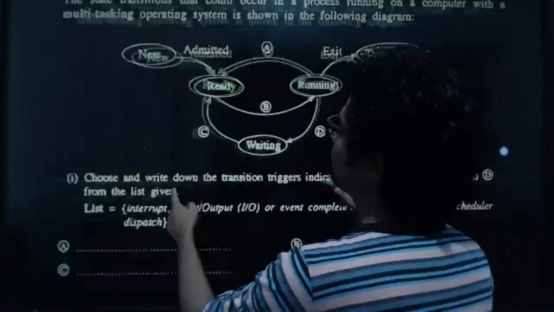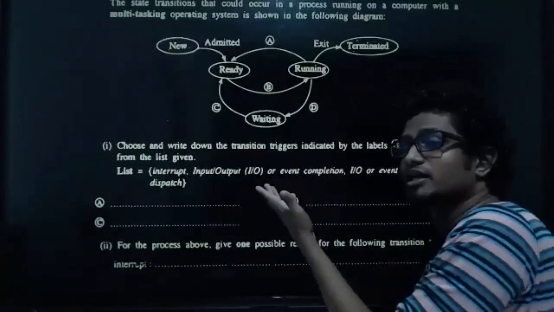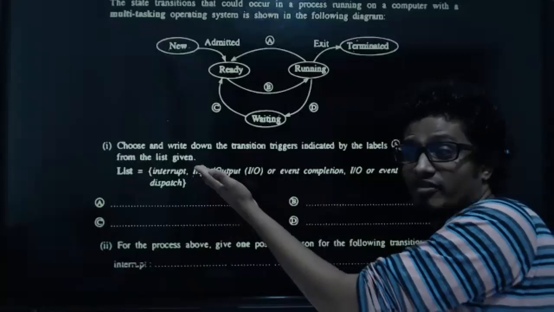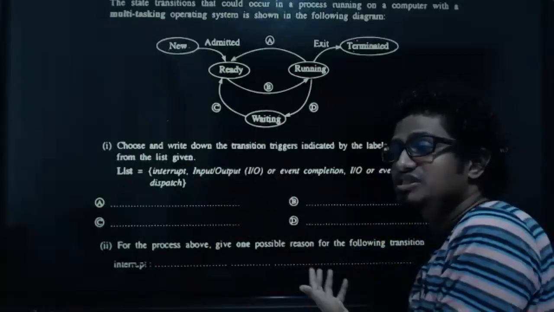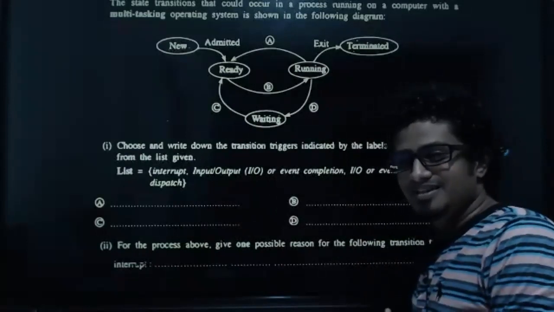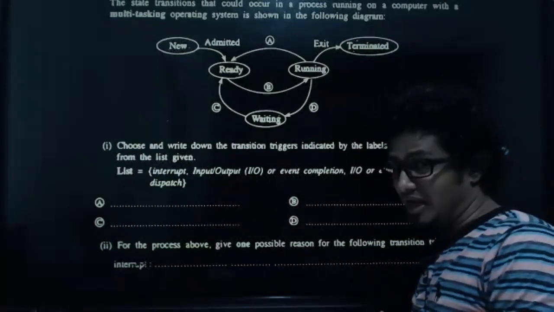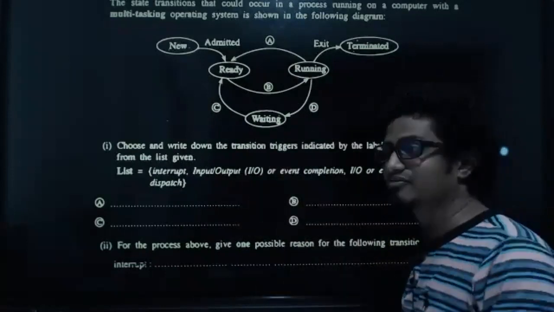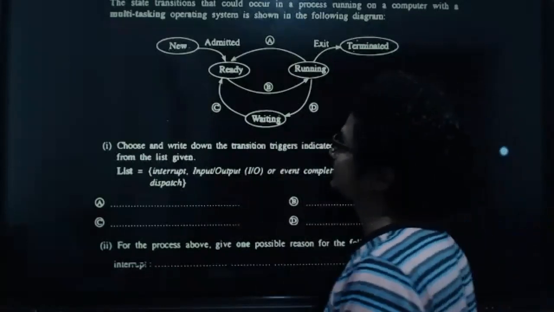When that event has completed, it can go back to the ready state, right? Can you remember we extended this diagram and learned the 7-state model as well, with swap out and all of those things, with the involvement of the medium-term scheduler? Can you remember, right? So if you cannot remember, it's time for you to revise it, right? Okay.